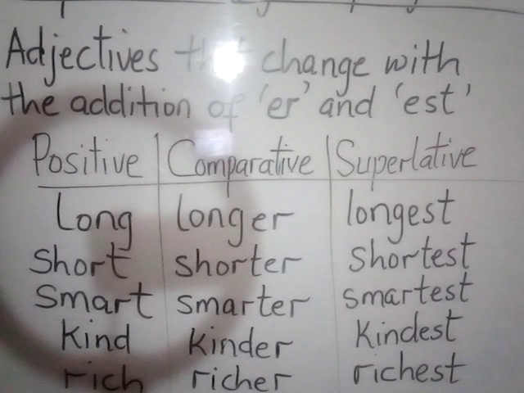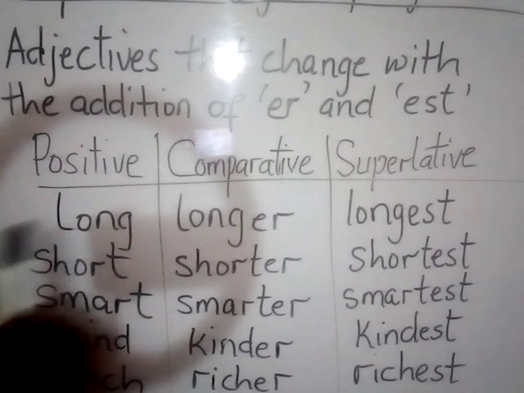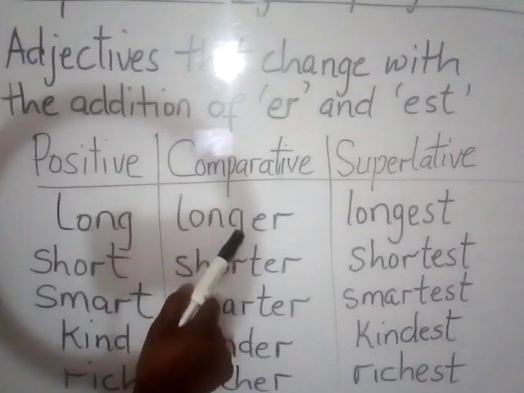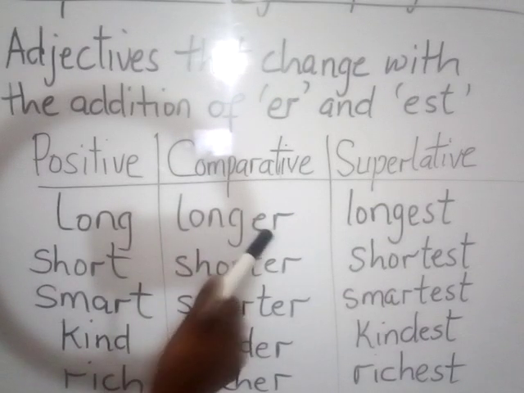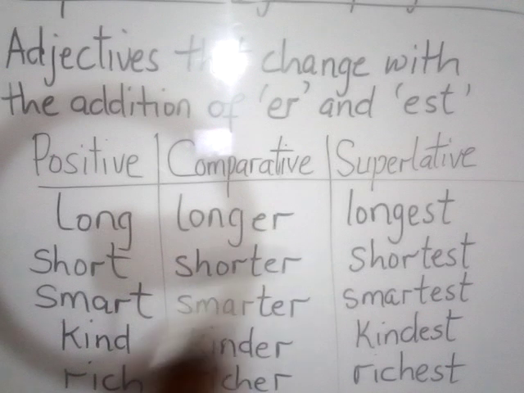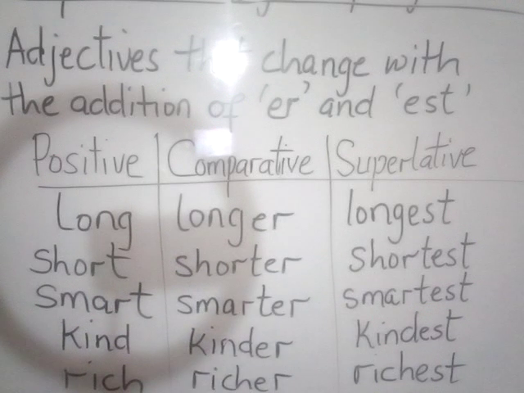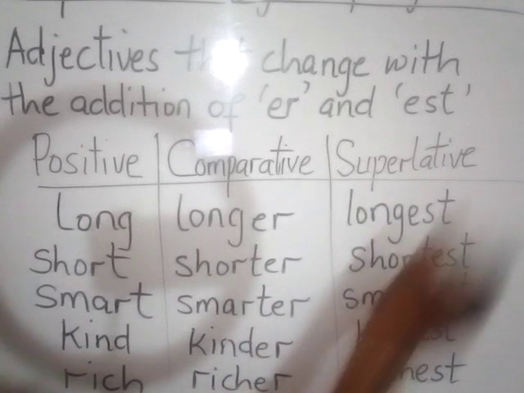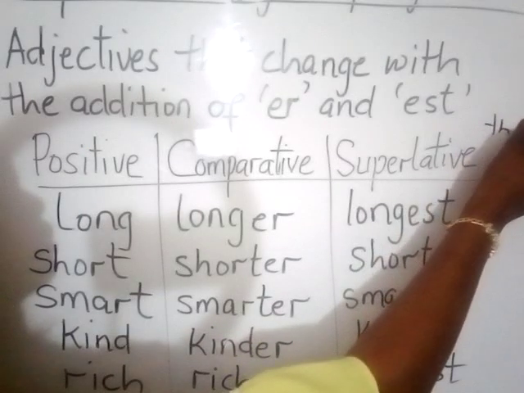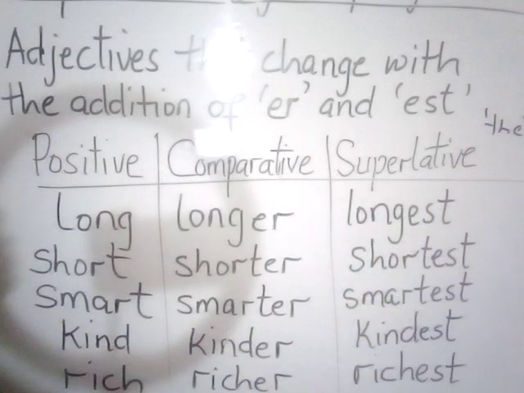And another thing I need you to take note of: when you are using the comparative form, you just use it straight, like he is taller, or the pencil is longer, he is shorter, straight. But if it is the superlative form, you have to add the word the. Very important.